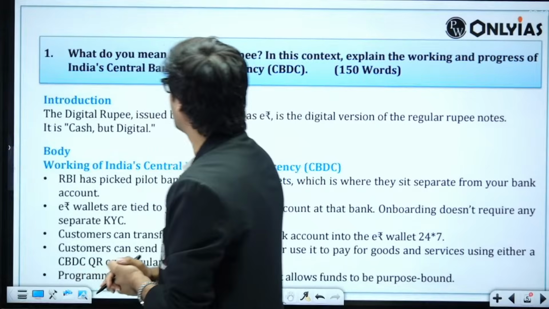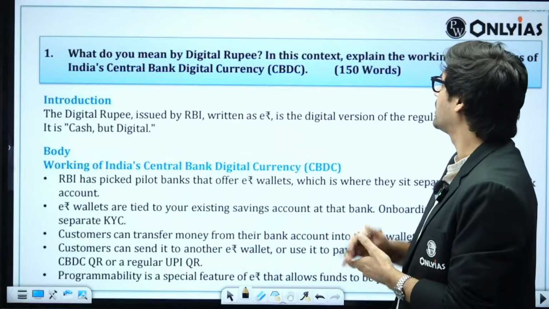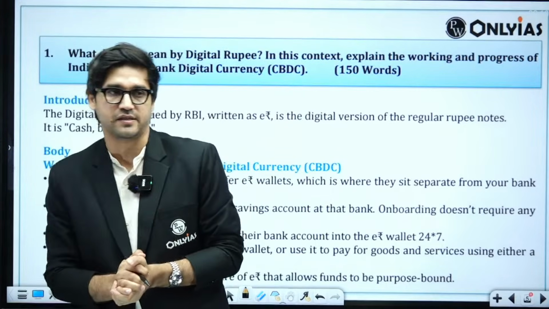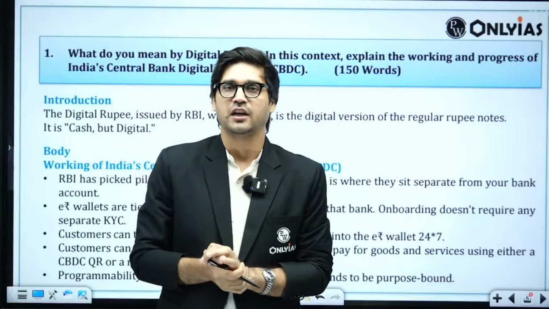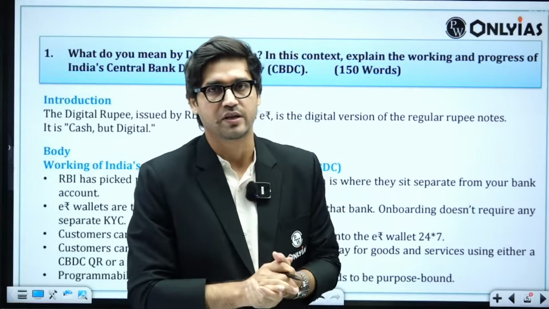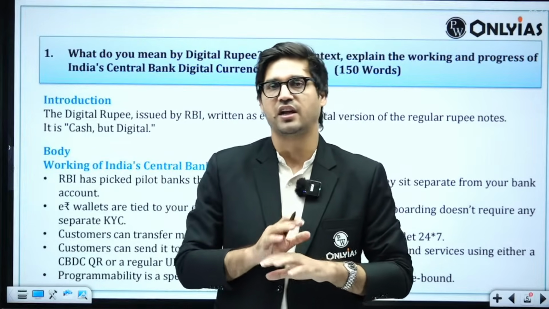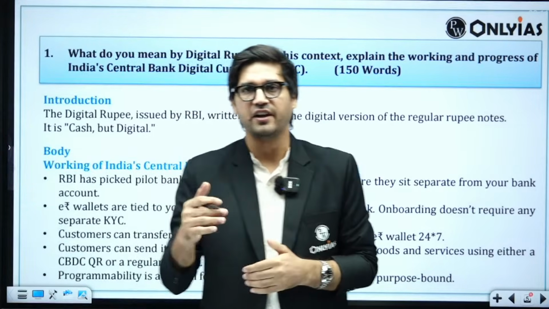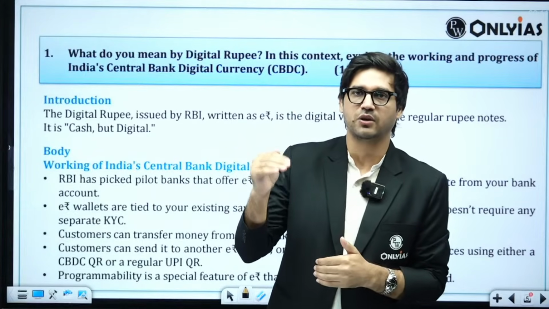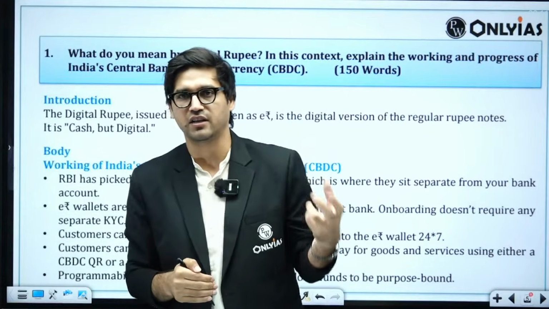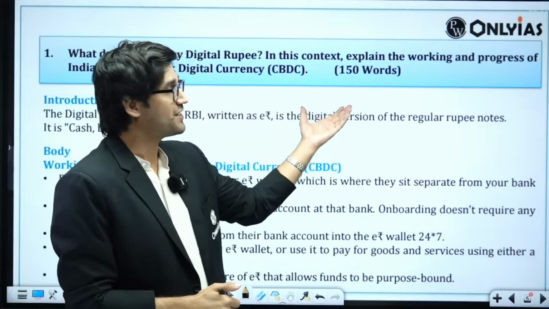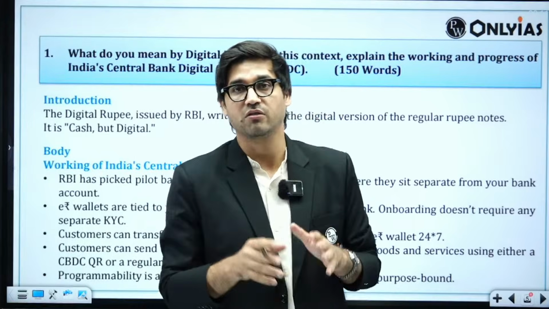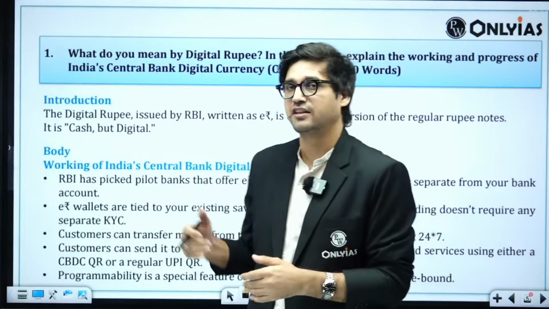The question says, what do you mean by digital rupee? In this context, explain the working and progress of India's CBDC, central bank digital currency. It's a very straightforward question, not a very analytical question at all. For every answer, you have to have an introduction, a body, and then a conclusion. Because this is a 10 marker, you do not have the luxury of a lot of words.